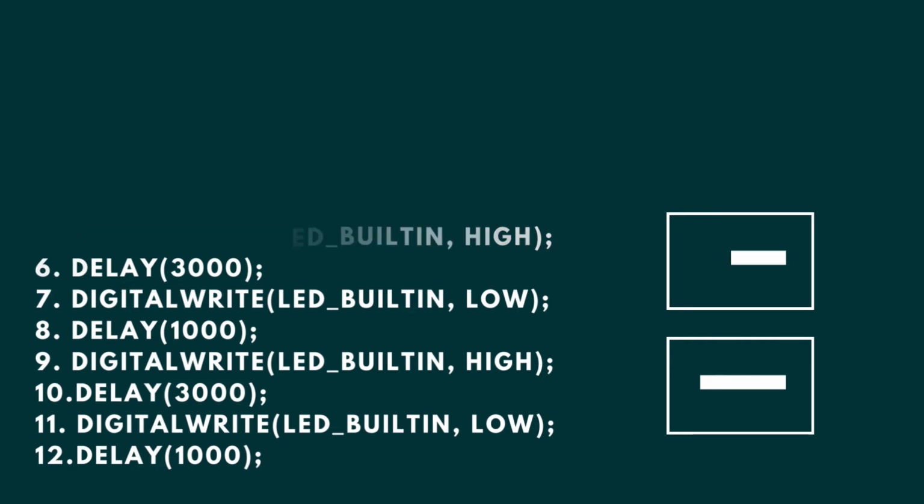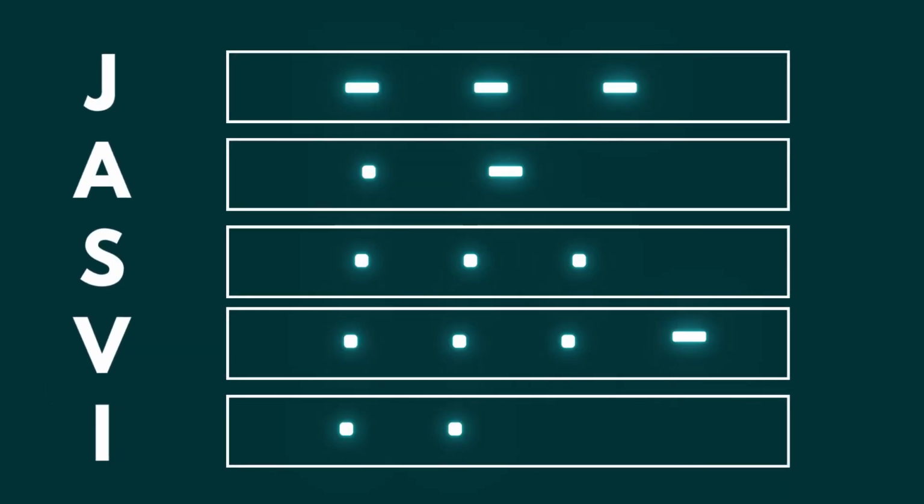Similarly, the other alphabets such as J, A, S, V and I can be represented according to the Morse code defined for them. After writing the Morse code, we can plug in our Arduino Nano and upload the code to make it work like the one in the video shown.